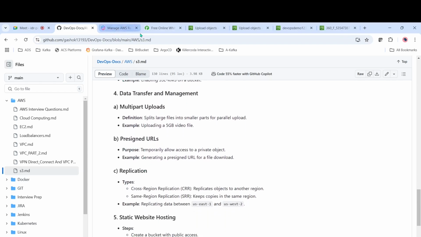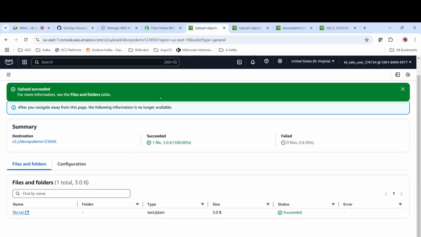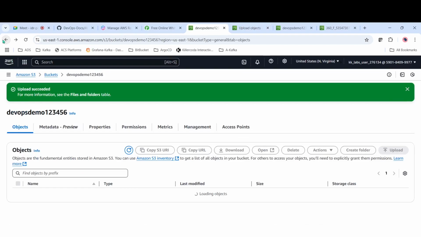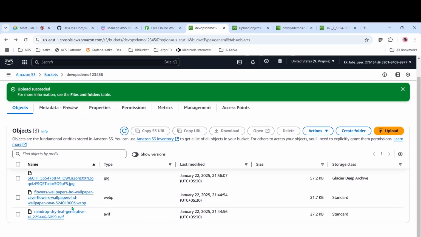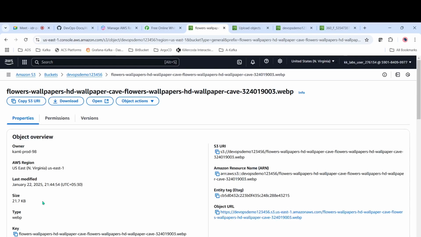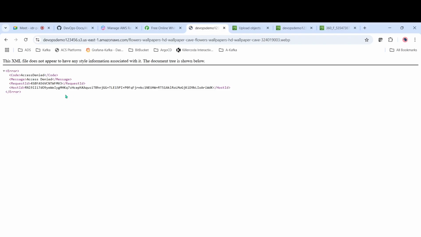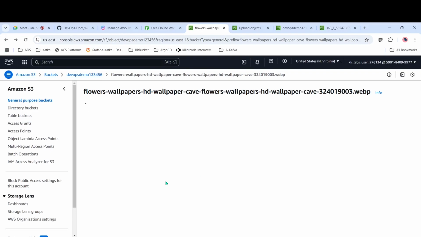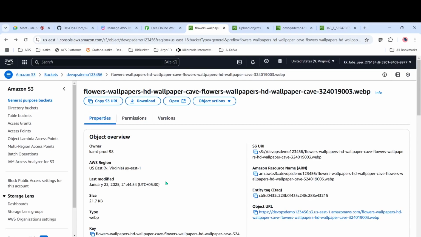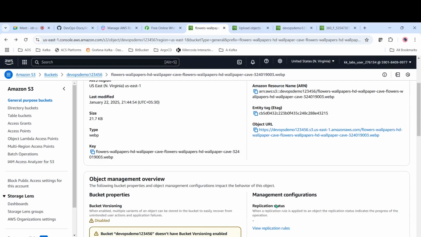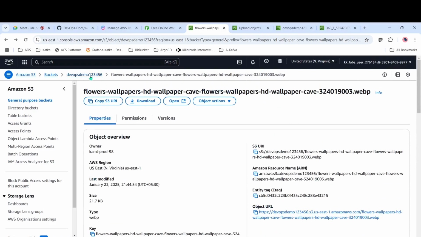Okay, pre-signed URLs. So for example, we have these files. By default, when I try to access this one, we have this URL, and it will throw an error because it is a public URL and we will not be able to access it. This is common. Now we have to give access to one user, because he has some subscription or something. Then what we have to do is come here.